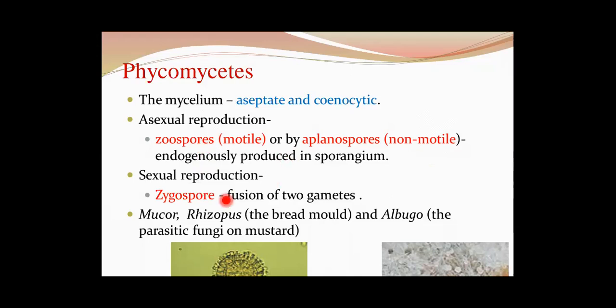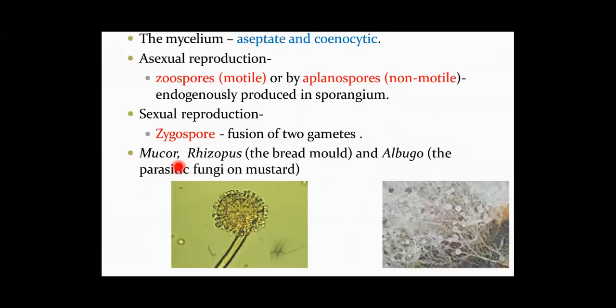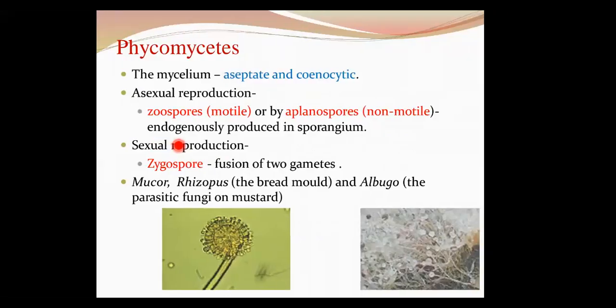Sexual reproduction occurs by means of zygospores, which are formed by the fusion of 2 gametes. Okay, and the examples under this category are Mucor, Rhizopus, which is commonly called the bread mold, and Albugo, the parasitic fungus on mustard. So these are unique features of the class Phycomycetes.